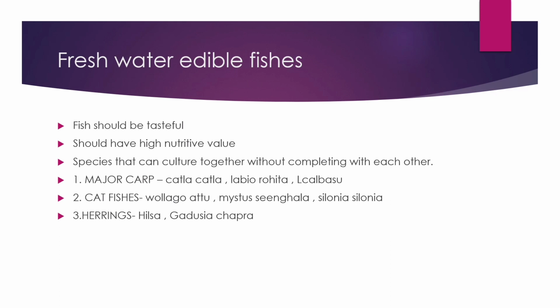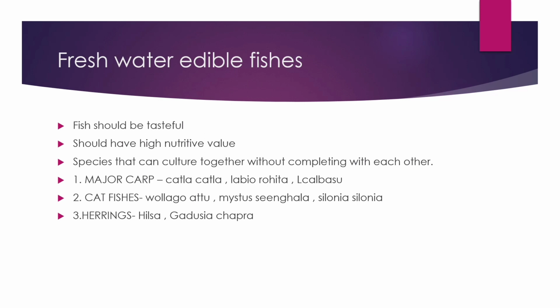And what are the species that can be cultured together without competing with each other? Major carp, catfishes and herrings. Major carp is Katla katla, Labeo rohita, and catfishes are Atu, Nistusus, Silonia. Herrings are Hilsa, Gardusia and Chapra.